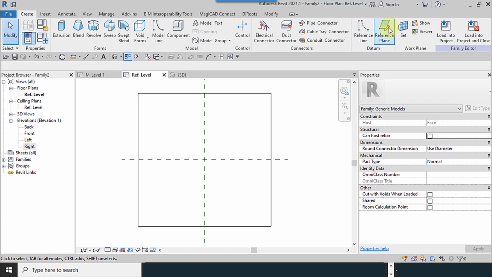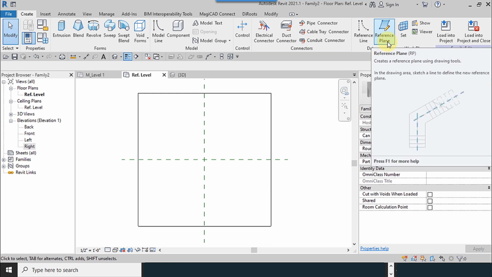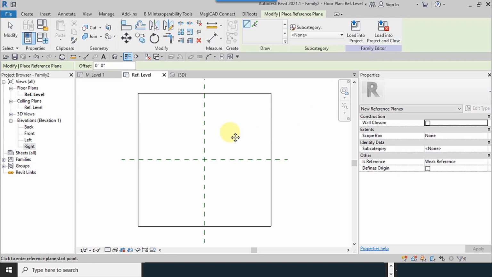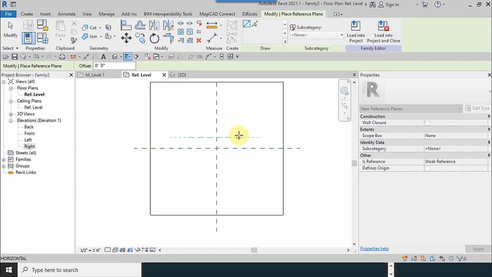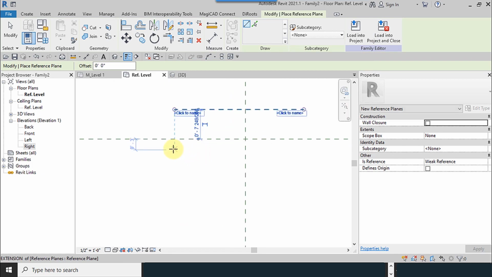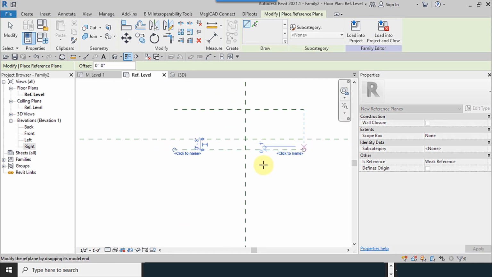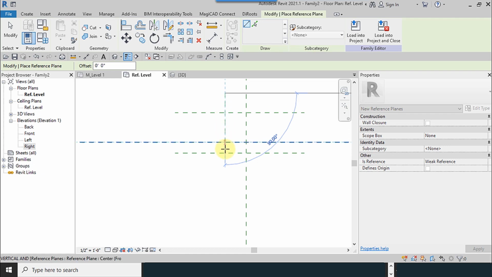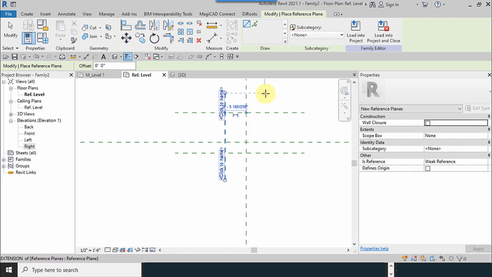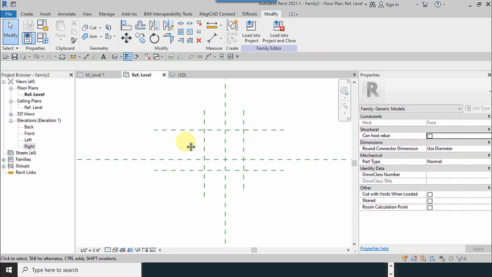From the Create Datum panel, I use the Reference Plane. It is used to draw additional lines to draw my shape correctly. So I draw some lines, and another one here, and another one here. These are additional ones.